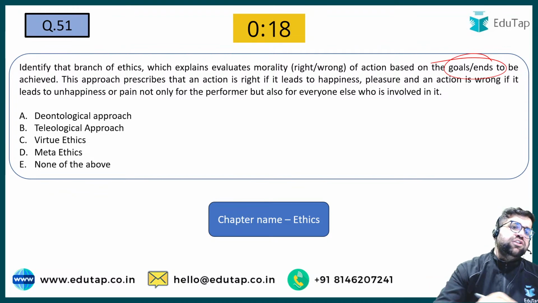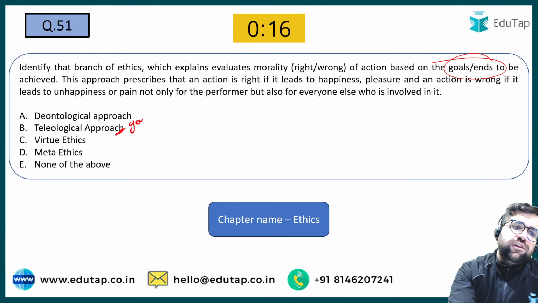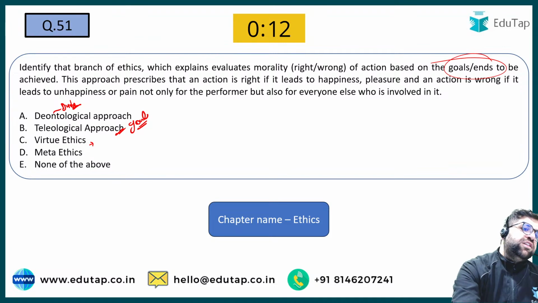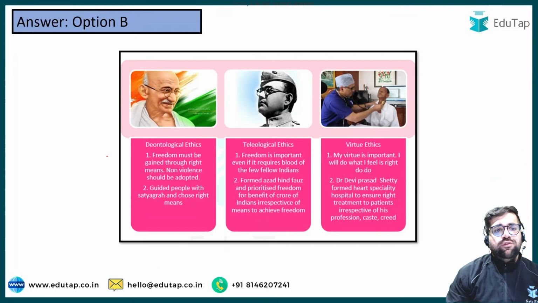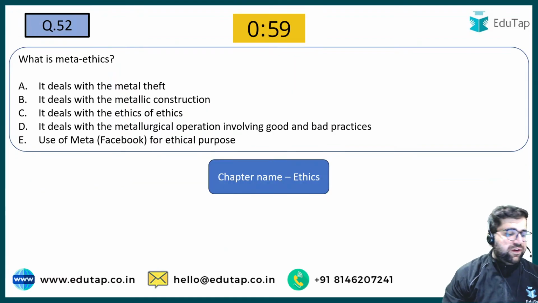Yes, it will be teleological theory. Teleological theory focuses on goal. Deontological theory focuses on your duty. Virtue ethics focuses on certain traits. Meta ethics focuses on why something is good or wrong. So the answer will be B. Question number 52 now.